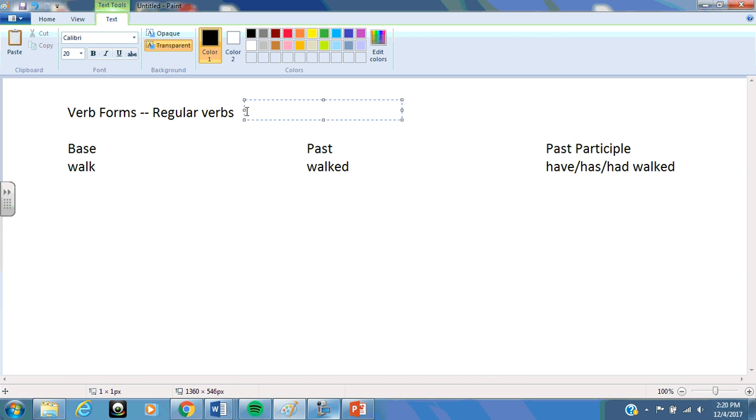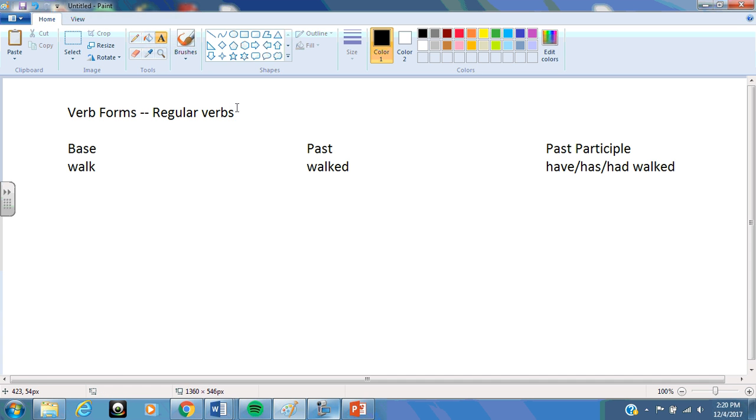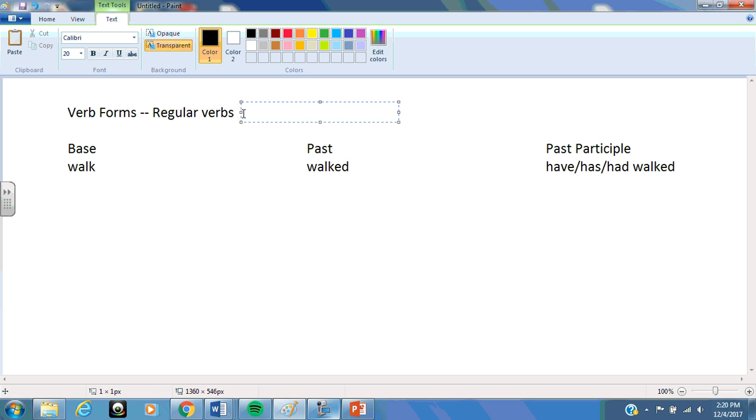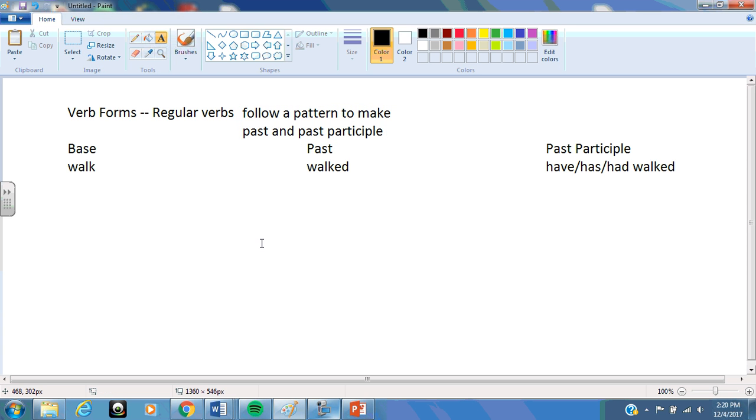So regular verbs basically are verbs that follow a pattern to make past and past participle. And the pattern that we use to make regular verbs past or past participle is by adding a d or an ed. A d if it ends in e. So that's pretty simple. You guys should know that. That's something that you've been taught in the past.